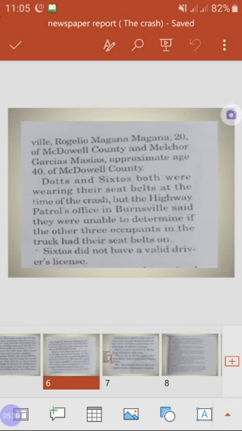Sixtos didn't have a valid driver's license. The word valid means legally and officially acceptable. So here Sixtos was mistaken. It was his mistake because he didn't have a driver's license.